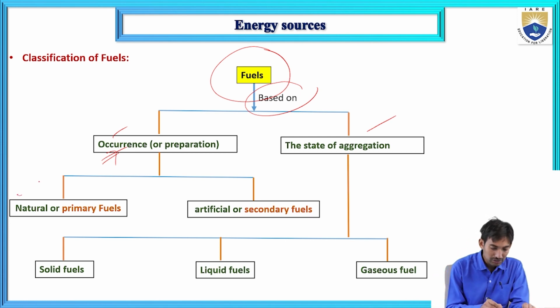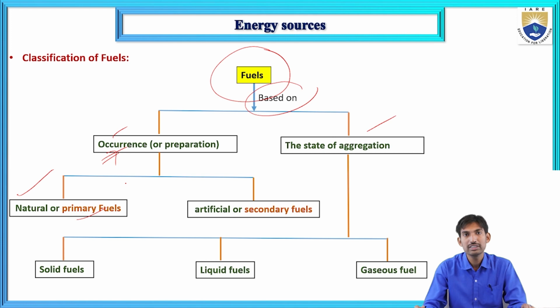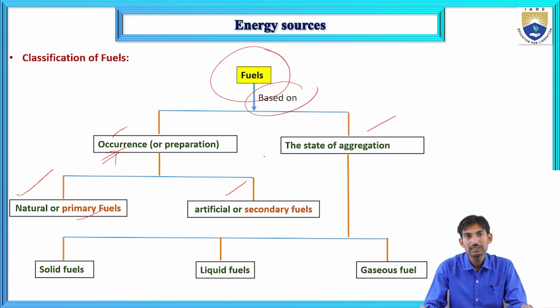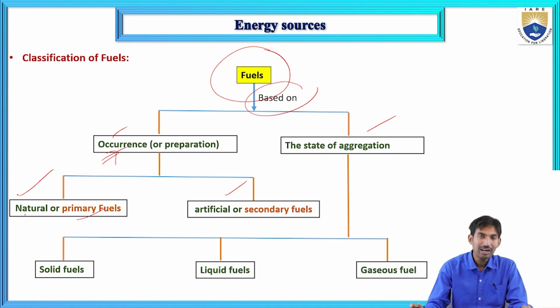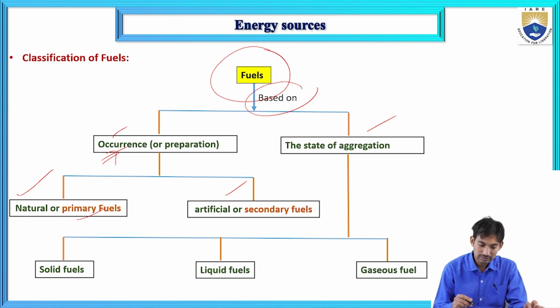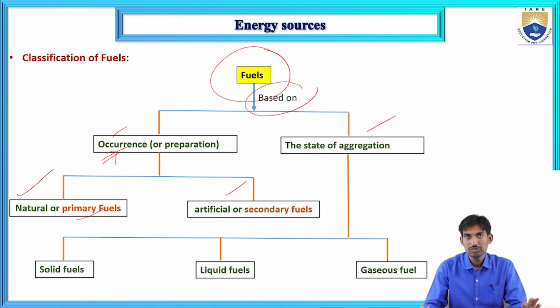One is natural fuel or primary fuel. The second one is artificial or secondary fuels. Based on occurrence or preparation of fuel, the fuels are classified into two types: natural or primary fuels, and artificial or secondary fuels.